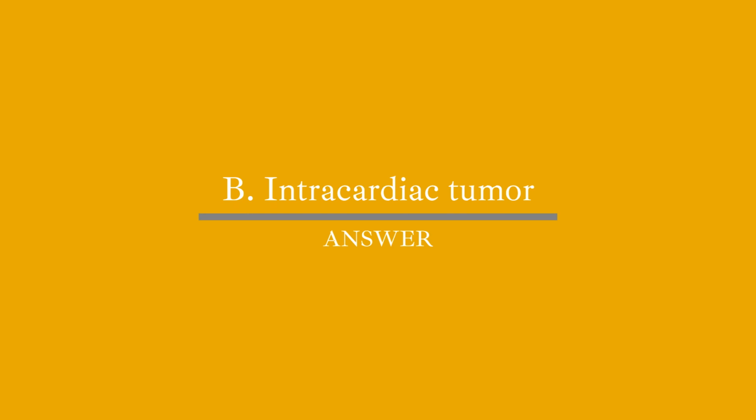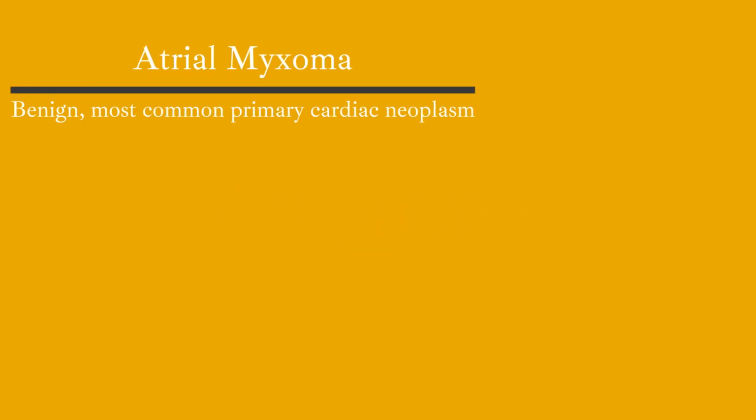Congratulations if your answer is B, which is intracardiac tumor. This question is designed with the focus to assess your ability to make a diagnosis. This patient with acute onset, left-sided weakness, and a left atrial mass identified on echocardiography likely has an atrial myxoma. Myxomas are benign tumors and are the most common primary cardiac neoplasm. Approximately 80% arise in the left atrium.